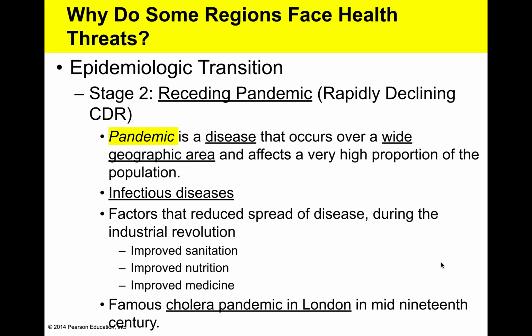Where we see stage 2 countries today, keep in mind Sub-Saharan Africa, South Asia, and Southeast Asia, where we see a lack of clean drinking water, and we also see a lack of food production keeping pace with population growth.